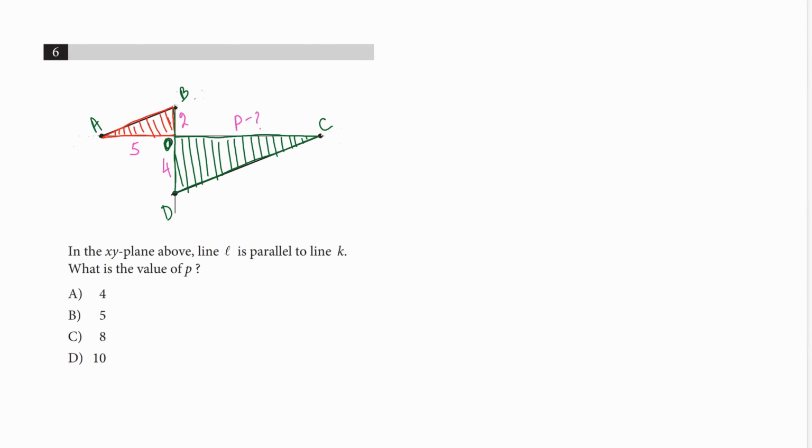Now I'm going to write the values. Here OB equals 2, and OA equals 5. Same here, OC equals P, and OD equals 4. Based on the ratio that we talked about earlier, we can create the ratio now, because the triangles are similar.